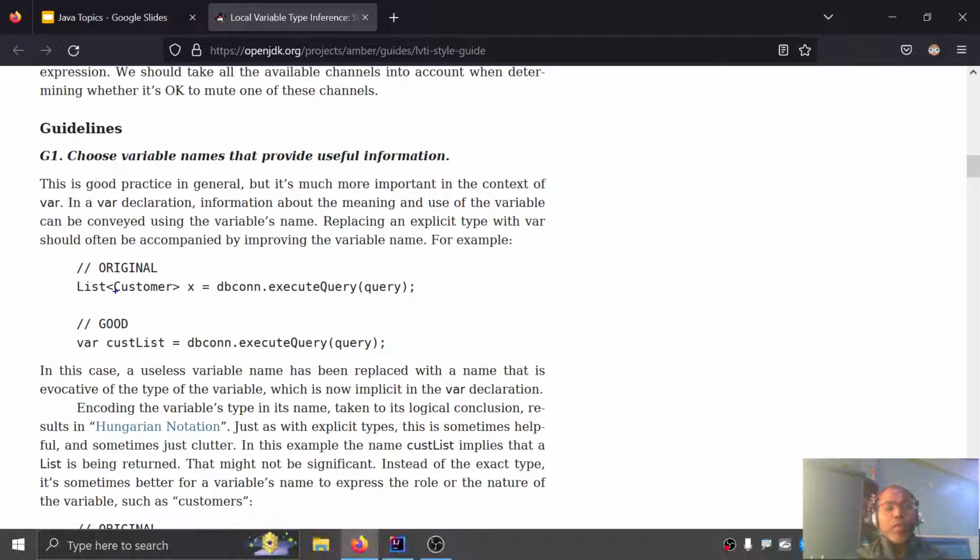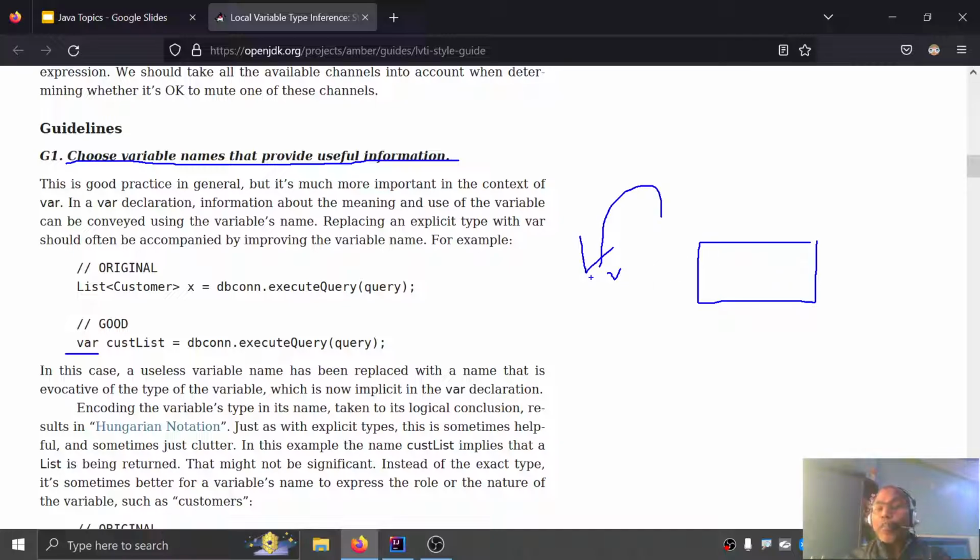Whenever you use the var keyword, choose a variable name that provides useful information. Now you are using var, so your variable name should make sense so that it can convey the meaning. Because before, when you wrote the data type, the data type at least conveyed that this variable can hold only this kind of value.